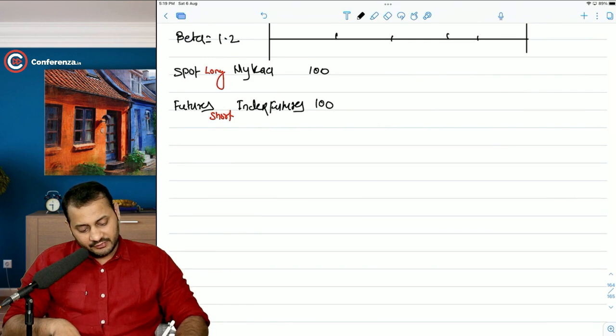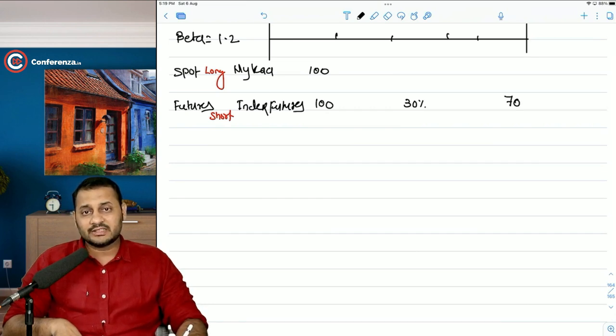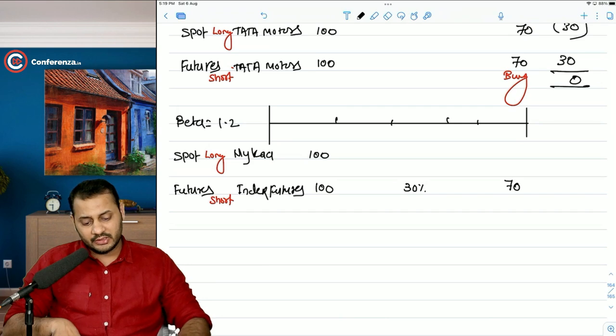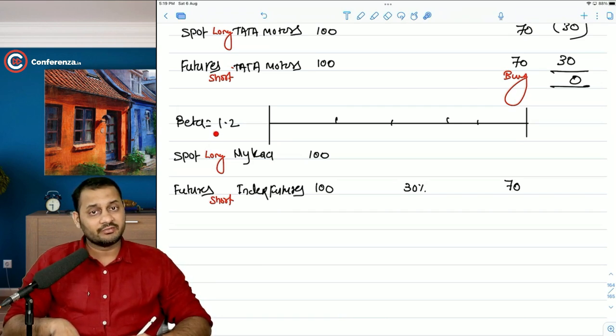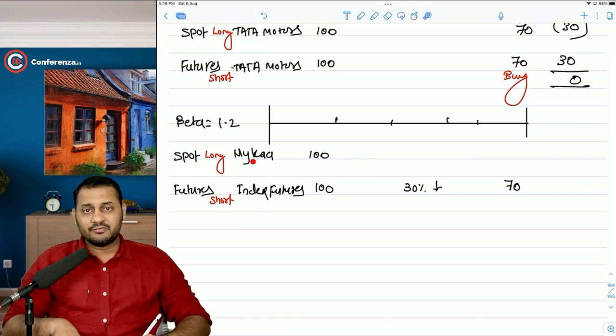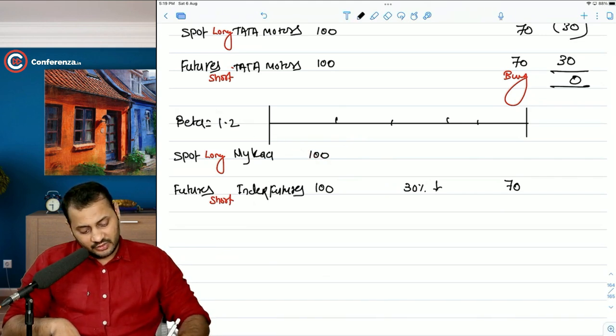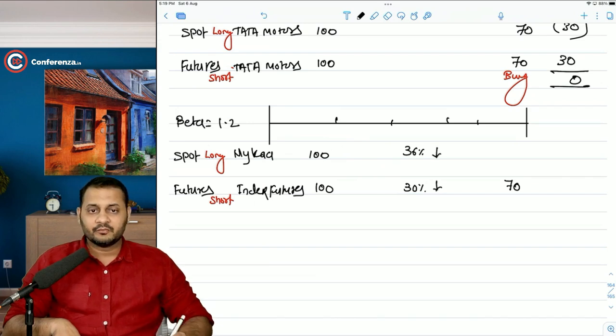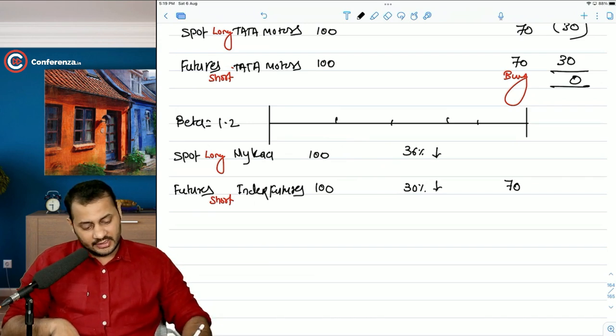Now, let's say, for example, if the market goes down by 30%, that means the index futures is trading at 70 rupees after 5 months. So what will happen to Nykaa? Nykaa's beta is 1.2. Can I say one thing? If the market is going down by 30%, Nykaa's price will go down by 30 into 1.2%. Exactly. So that's around a 36% fall in Nykaa's price, and that will go to 64 rupees.